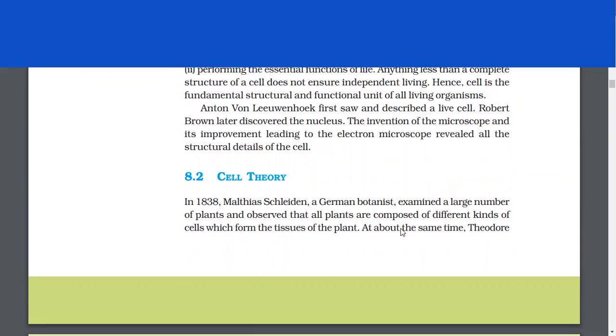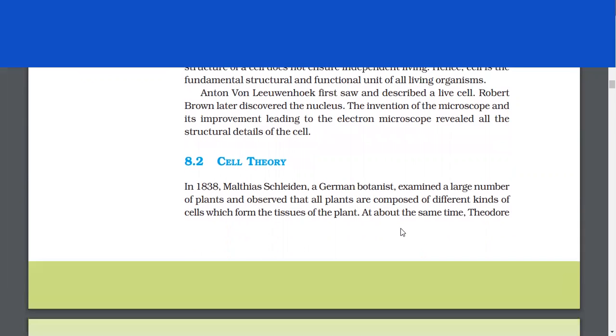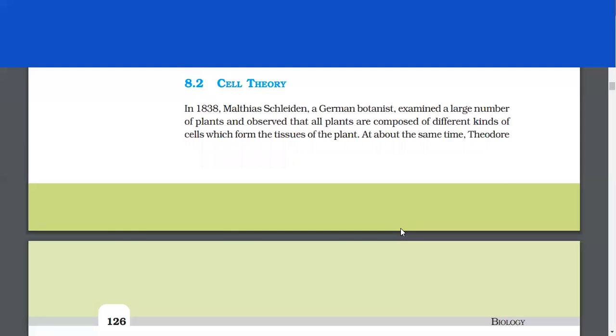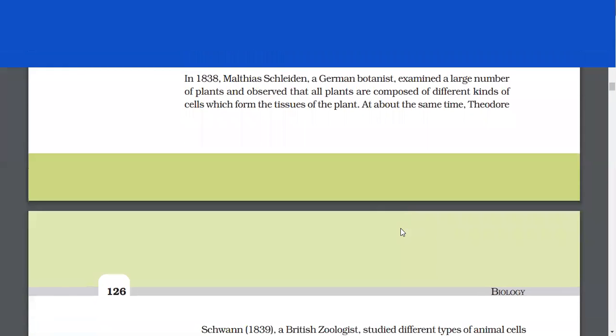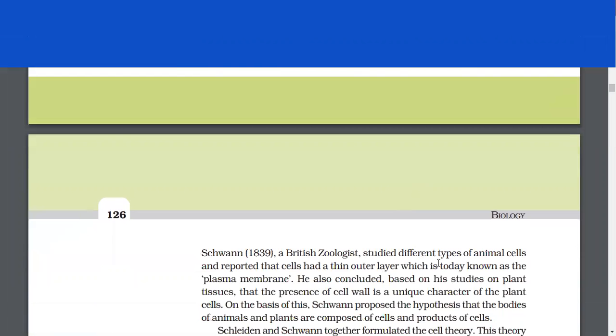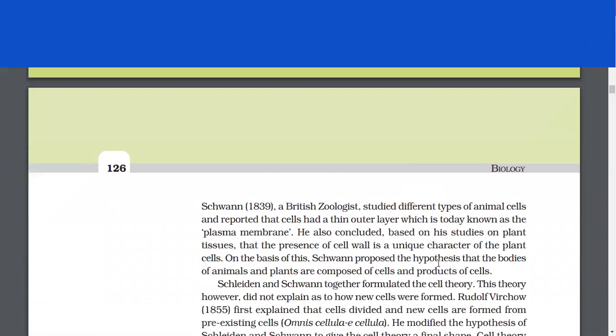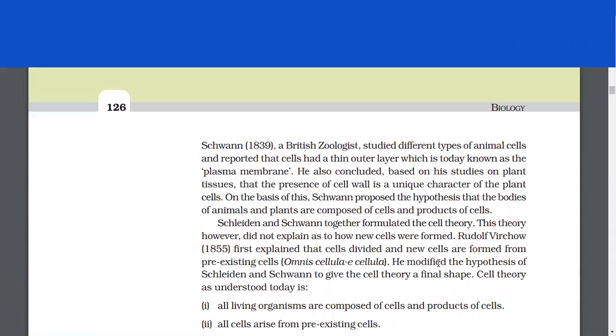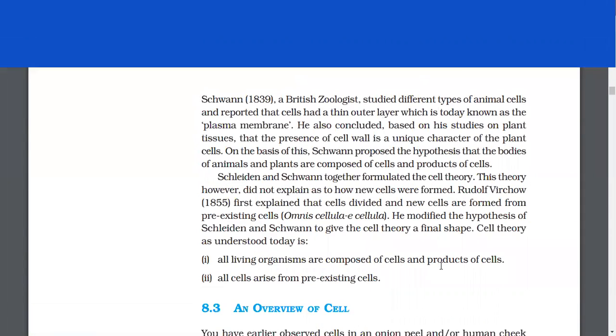cell. Cell theory. In 1838, Matthias Schleiden, a German botanist, examined a large number of plants and observed that all plants are composed of different kinds of cells which form the tissues of the plants. At the same time, Theodor Schwann, a British zoologist, studied different types of animal cells and reported that cells had a thin outer layer which is today known as the plasma membrane. He also concluded, based on his studies on plant tissues, that the presence of cell wall is a unique character